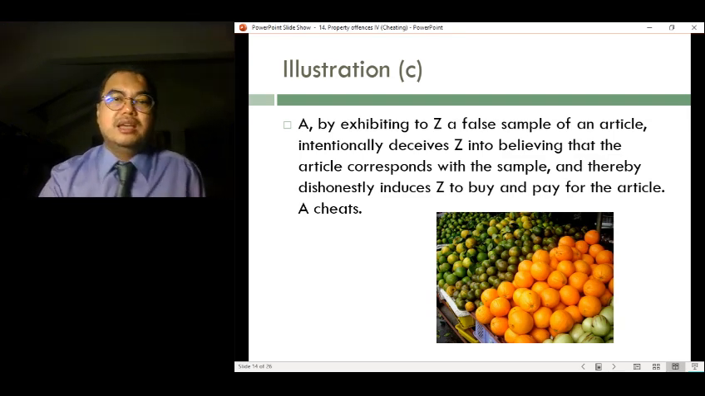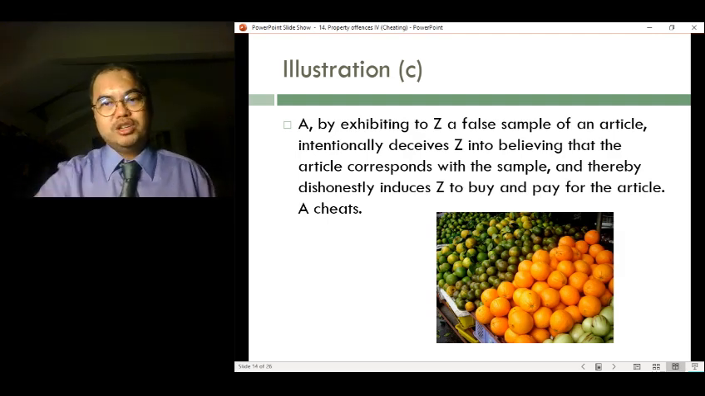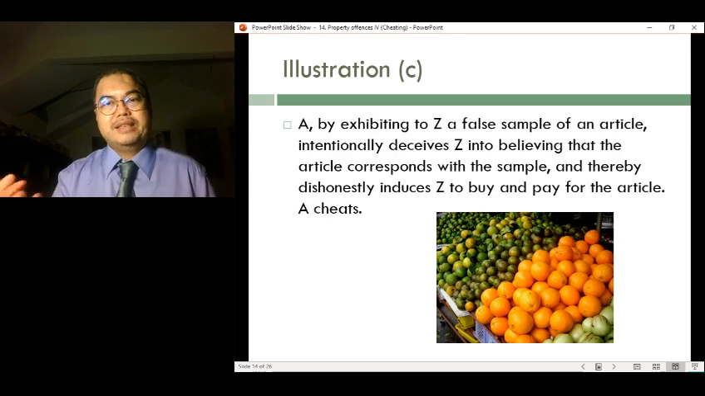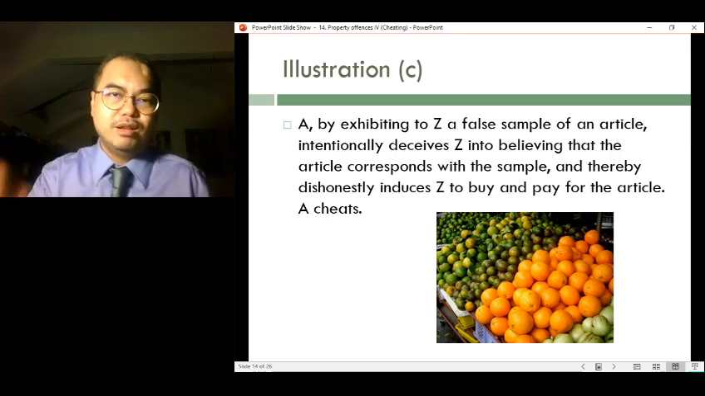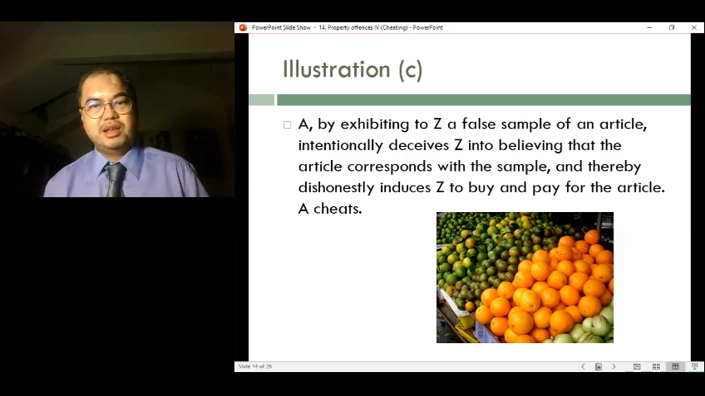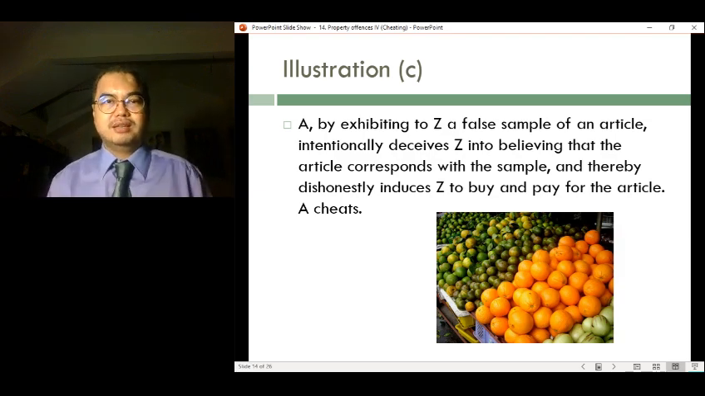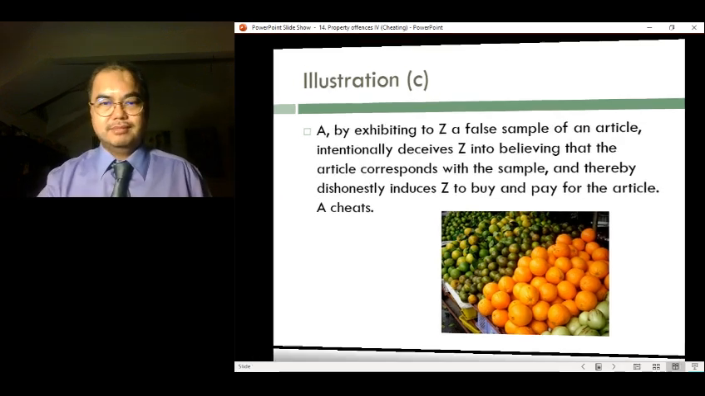Illustration Z. They gave us a false sample of the article, and they deceived me to think that all the oranges that they have there will be just as juicy and sweet as the sample that they have given me, right? So those orange sellers in Cameron Highlands have committed cheating. They have cheated me. Terrible people.